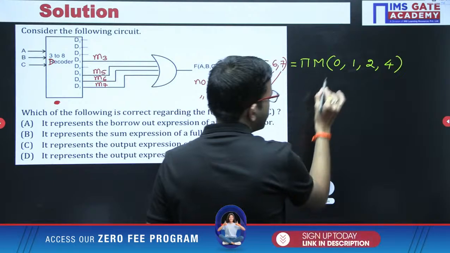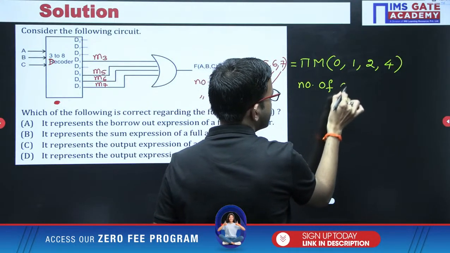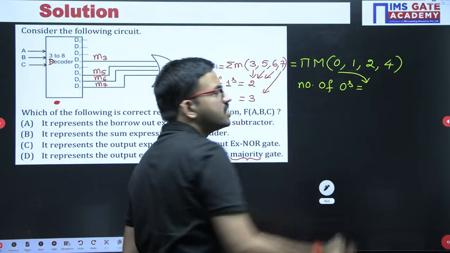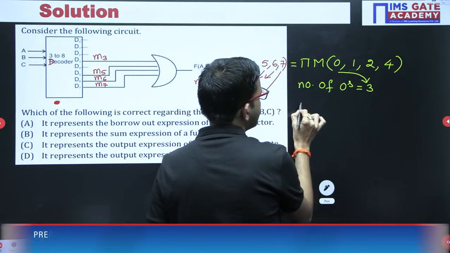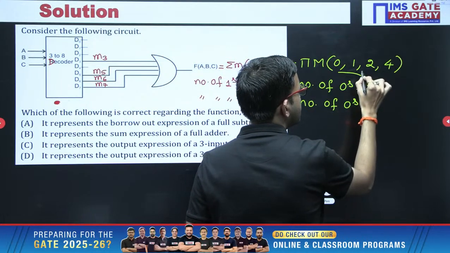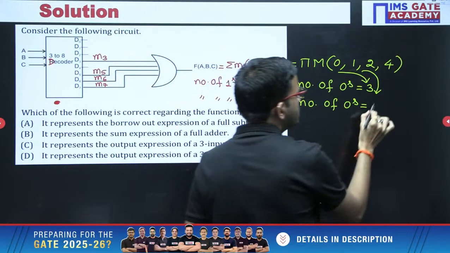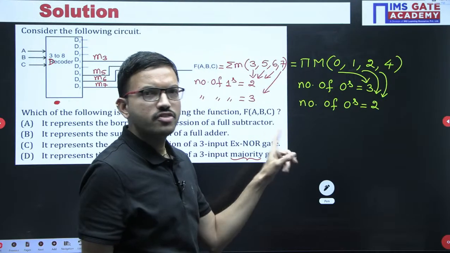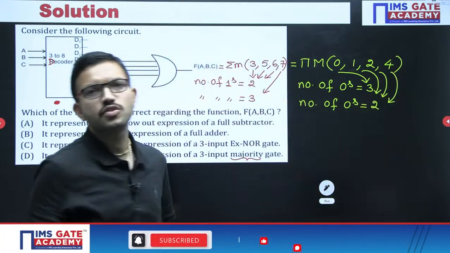Now just for reference, here I am writing the number of zeros. 0 is nothing but 000, so the number of zeros is 3. Whereas 1 is nothing but 001, so 2 zeros. 2 is 010, number of zeros is 2. Similarly 4 is 100, number of zeros is 2.